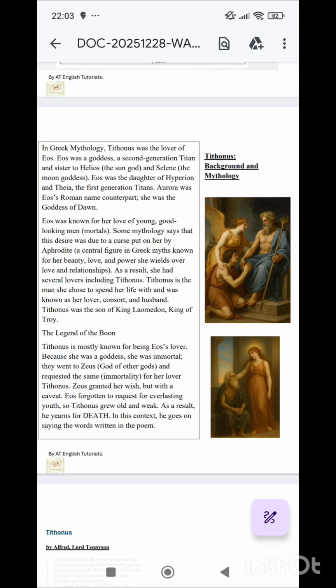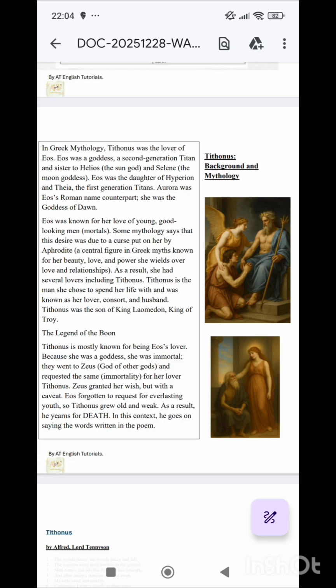So they went to Zeus. Zeus is the god of other gods. And they requested the same, that is the immortality, for her lover Tithonus. Aurora, she was the goddess, she was already immortal. If they had to be in a relationship, then the human being, Tithonus, also had to be immortal. So they went to Zeus, they demanded the boon of immortality, and they were granted the wish. So now Tithonus was an immortal. Zeus granted a wish, but with a caveat. Eos forgot to request everlasting youth. So Tithonus grew old and weak.